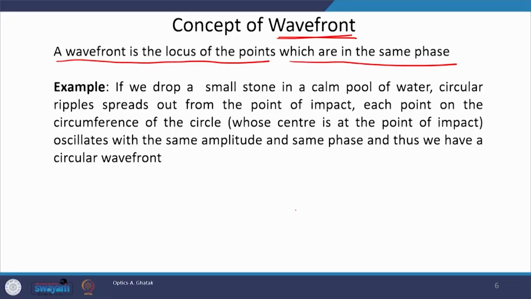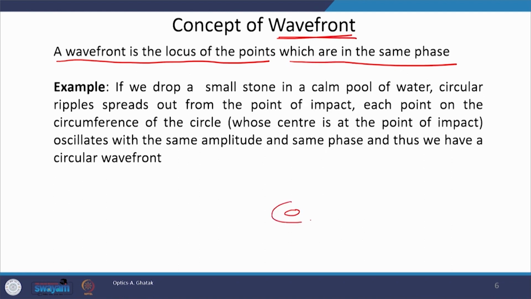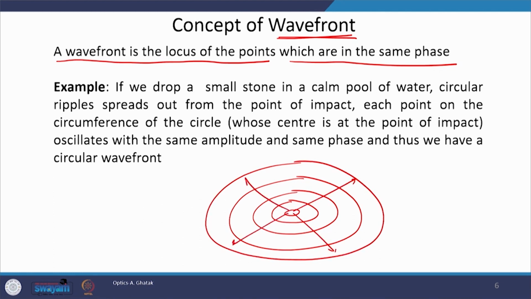Then this type of wave will be observed. You must have seen in a pond that concentric waves start to propagate outward from the point of impact of the pebble. This is the direction of propagation, these arrows represent the direction of propagation. And this is what is written in this example: if we drop a small stone in a calm pool of water, circular ripples spread out from the point of impact, and these circles are the ripples.